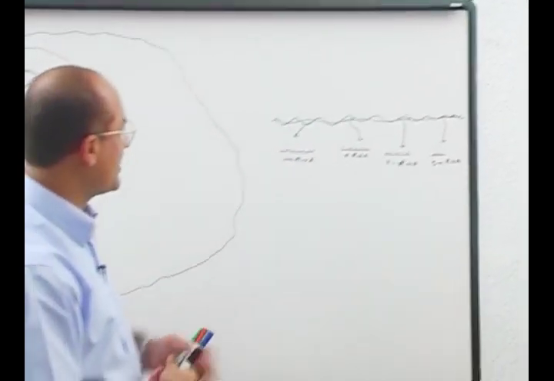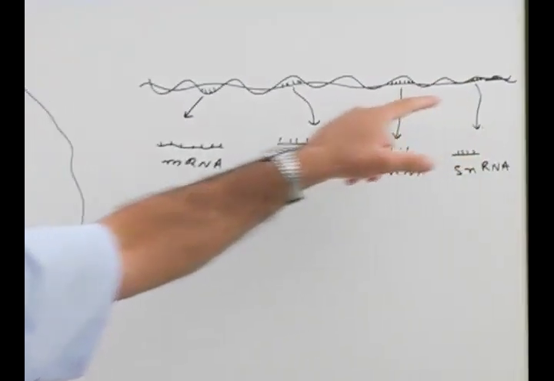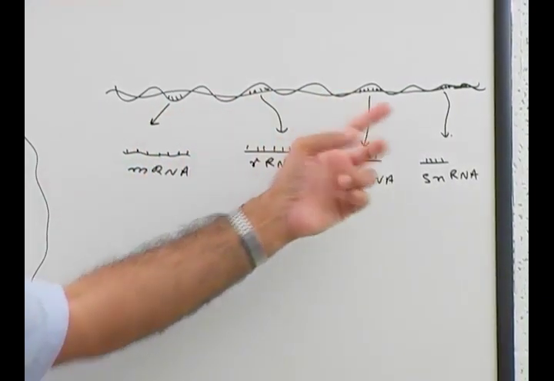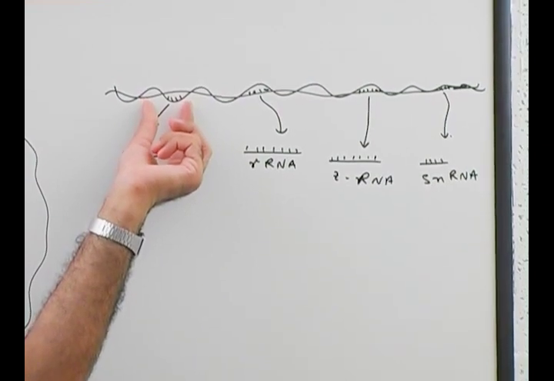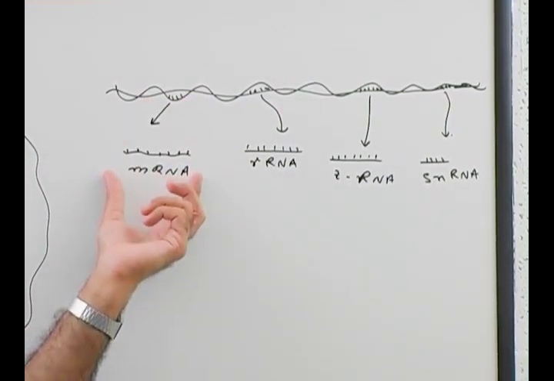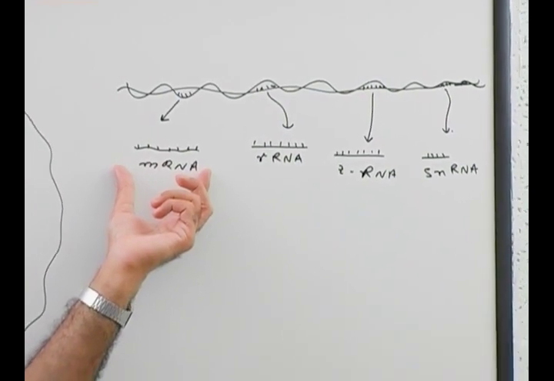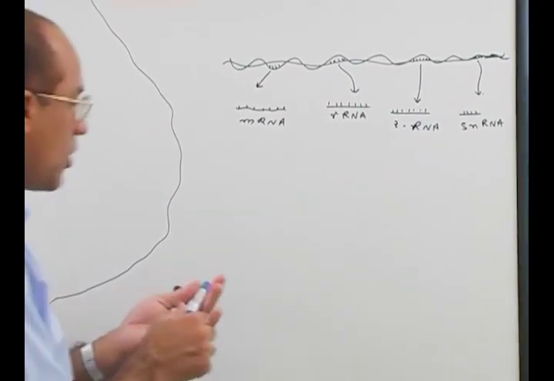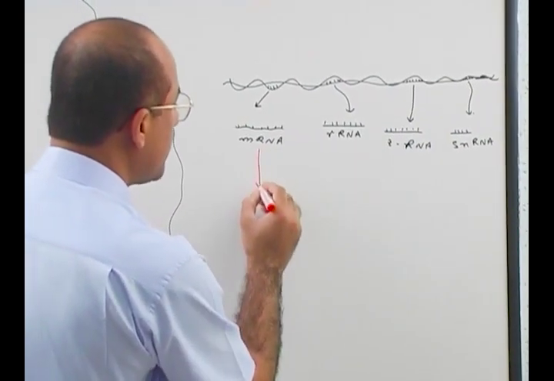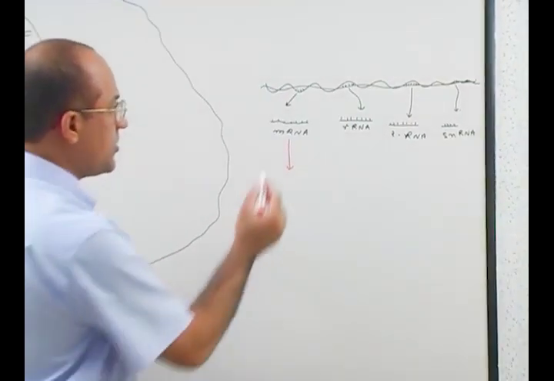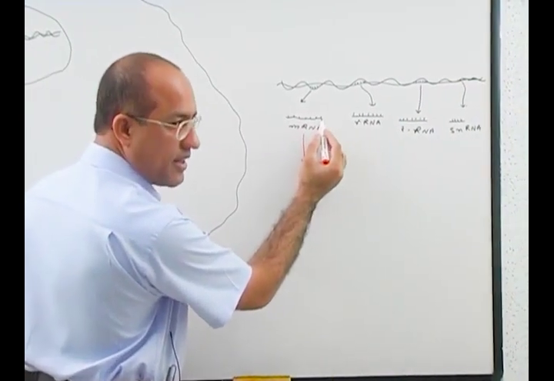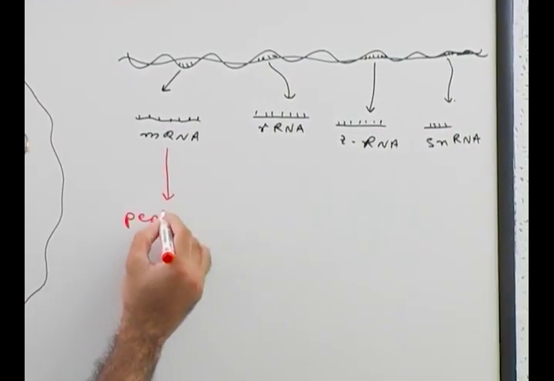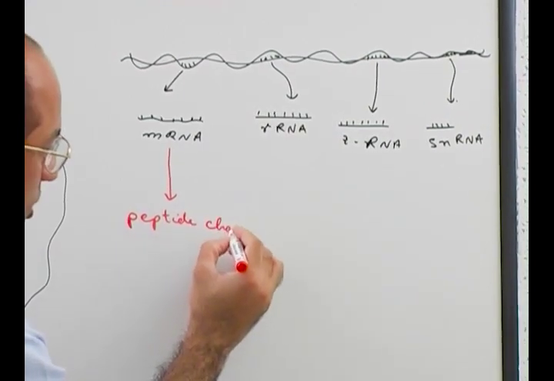So what are genes? Within the double-stranded DNA molecule, there are specific sequences of nucleotides which lead to the formation of specific RNA. Now out of all these RNAs, the only RNA which is translated is messenger RNA. That nucleotide sequence on the messenger RNA is translated into the formation of a peptide chain.